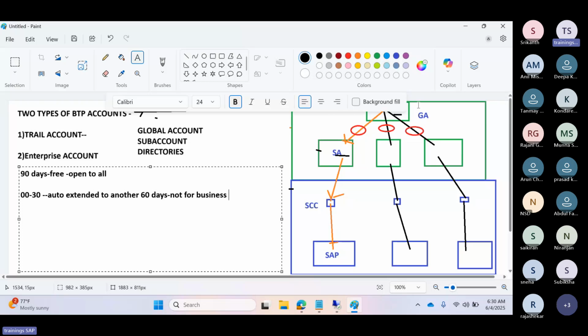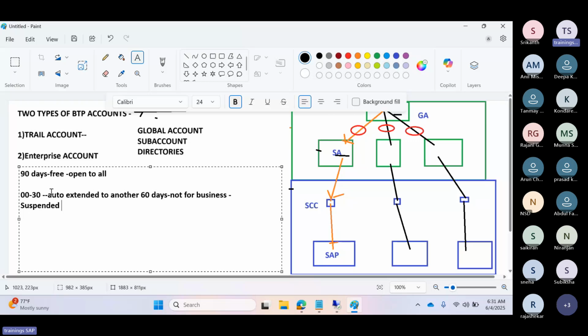There are two types of global accounts here. One is the trial account. The 90-day trial period is divided into intervals. If you sign into your trial account regularly, the intervals are extended automatically back to 30 days, until the 90 days of the trial are finished. If you don't sign in to your trial account during the first 30 days, then your account will be suspended.